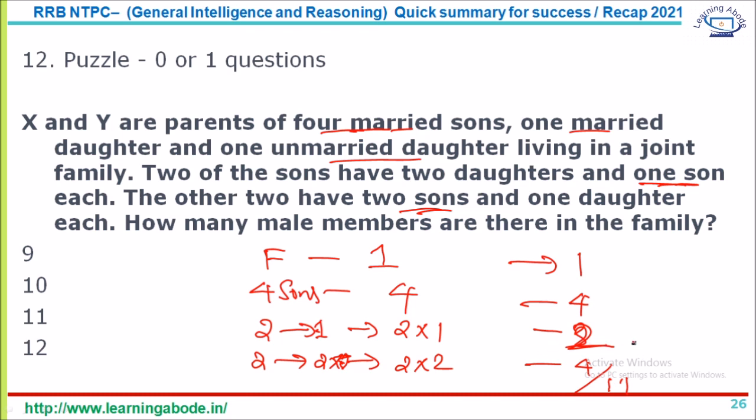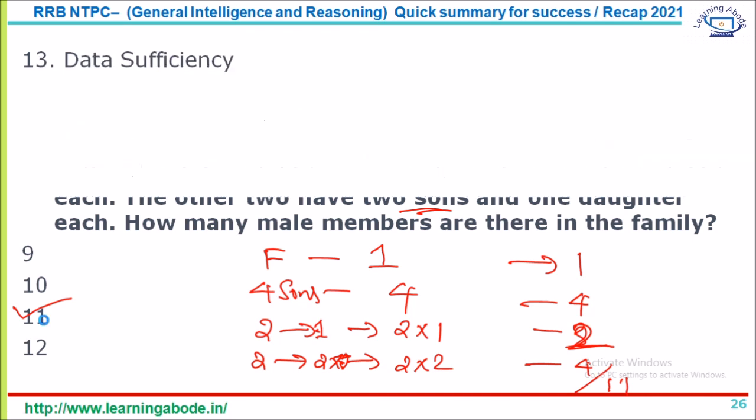So 2 into 1 is 2. So 5, 7 and 11. So the answer is answer option C. 11 is the answer for this question. So this is one simple type of puzzle that you can expect, or sometimes no puzzles are asked.